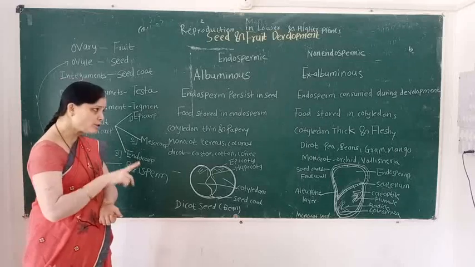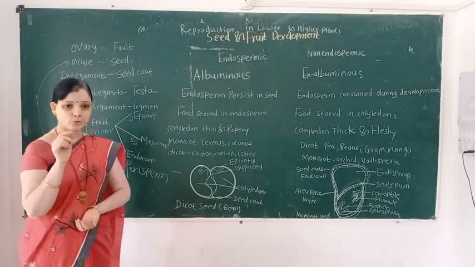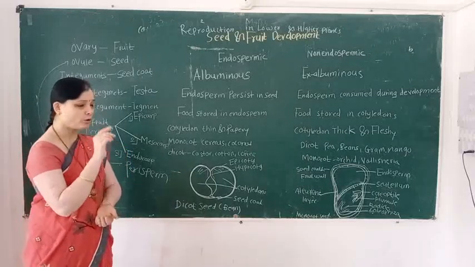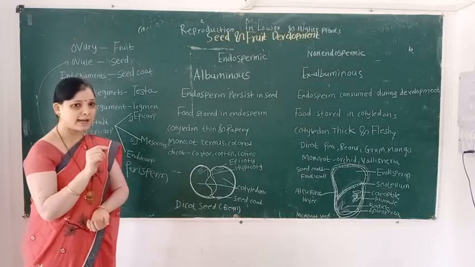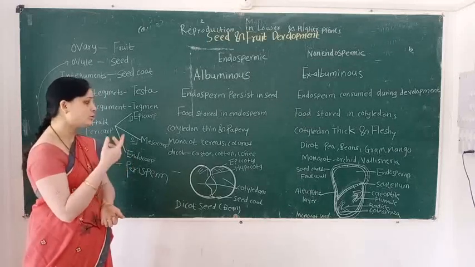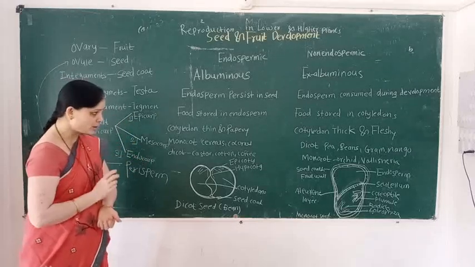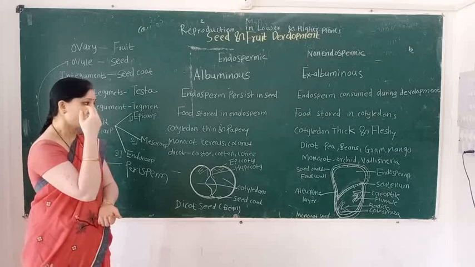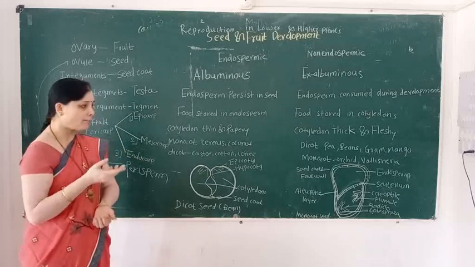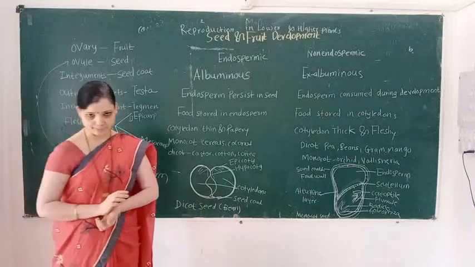But in non-endospermic seed, food is stored in the cotyledons, so they are thick and fleshy. Examples of endospermic: castor, cotton, coffee, coconut. Non-endospermic: pea, bean, gram, mango, orchid.